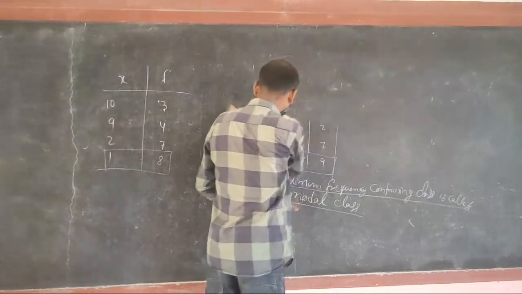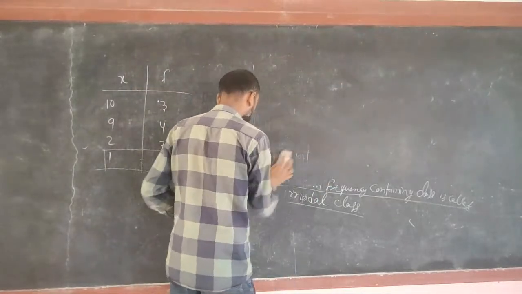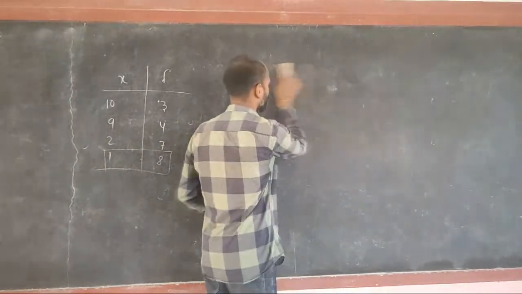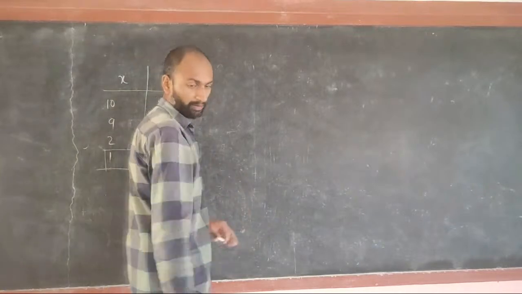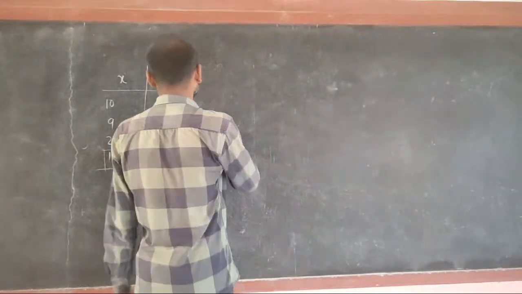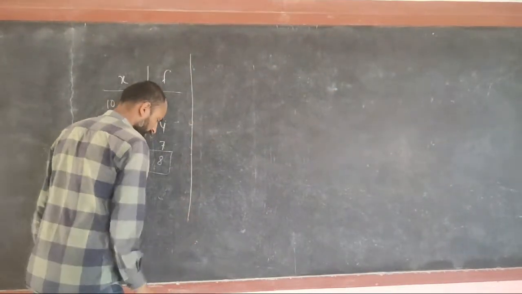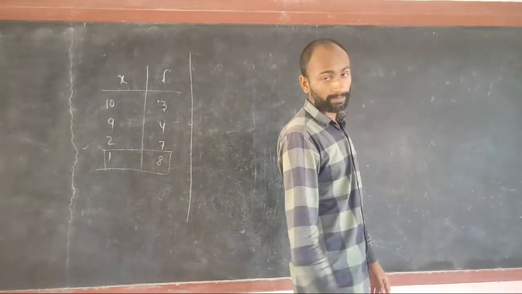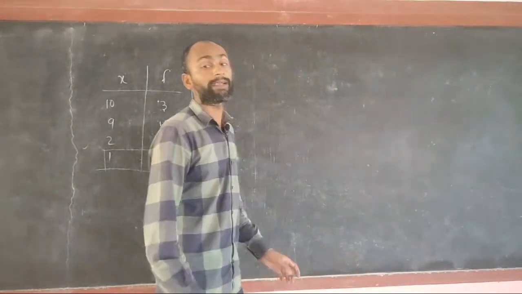How to find the mode of any given data if it is given in intervals, that we will discuss after completing mean. Now our discussion was about the mean of given data.